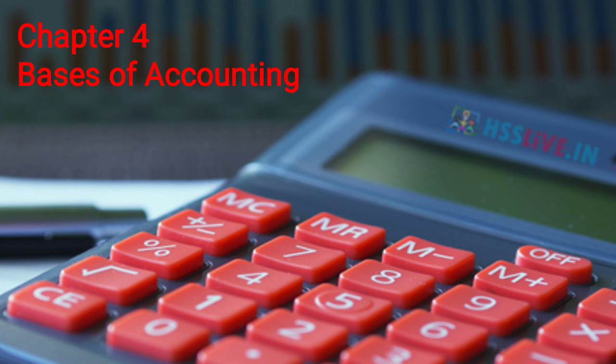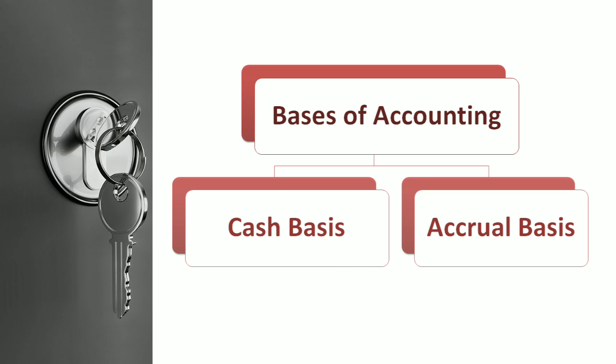As we have seen, once you start recording business transactions, we have different policies and different methods of recording transactions as well as maintaining accounting records. So first, we can divide basis of accounting into two bases. First is cash basis and second is accrual basis. So what is cash basis and what is accrual basis?